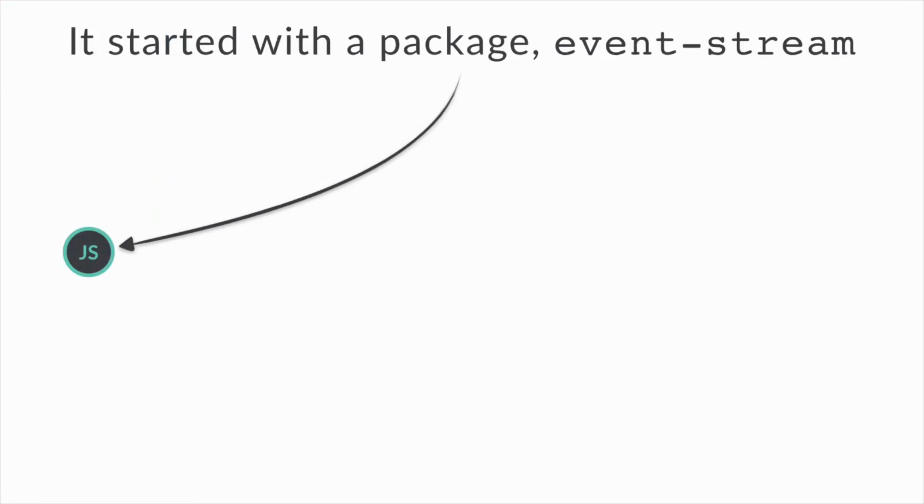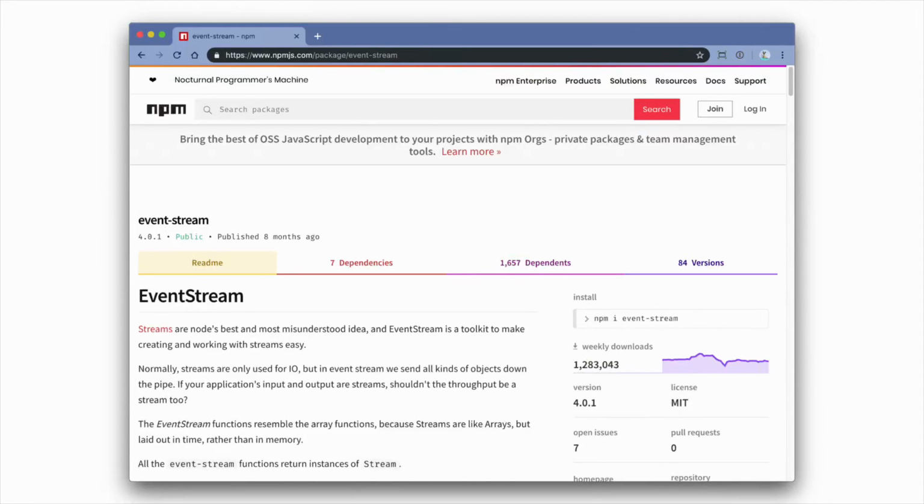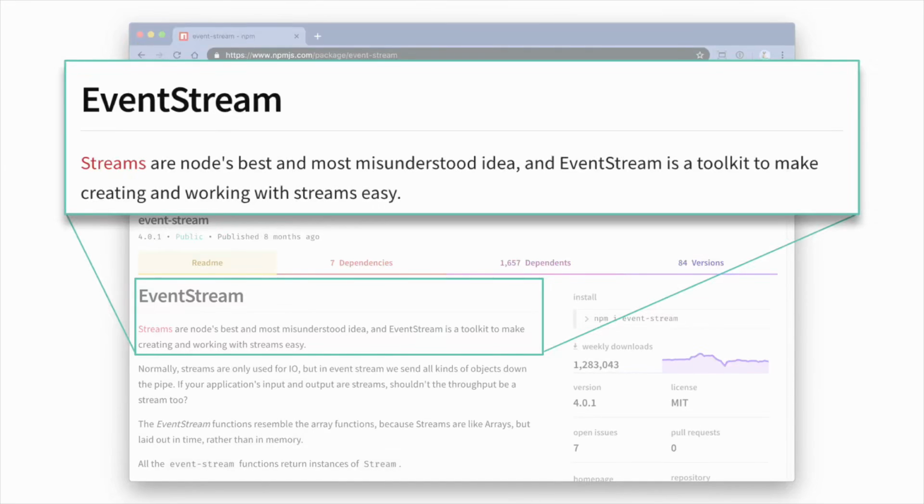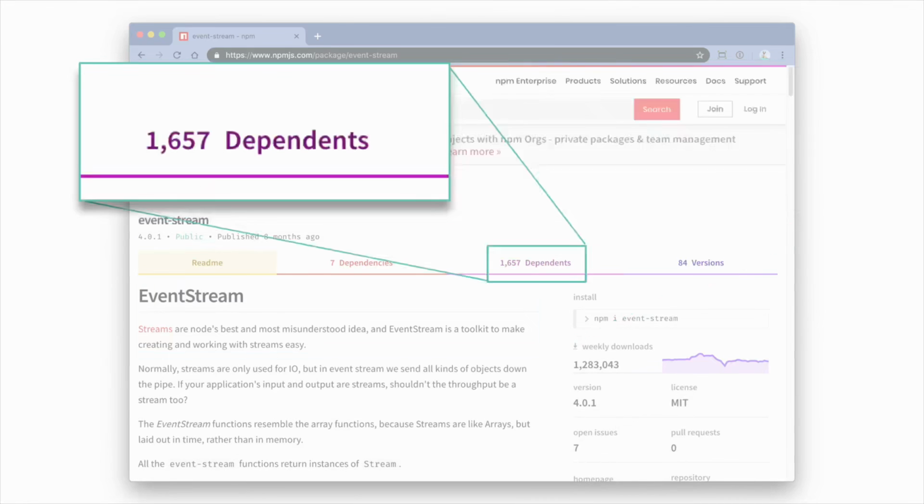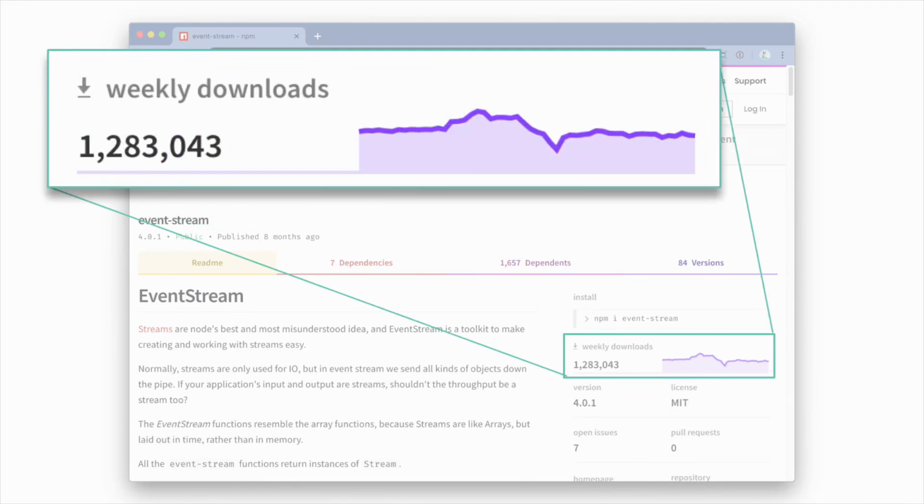It all started with a single package, event-stream. So event-stream is one of the earlier packages to have been created in the Node.js ecosystem based around the stream architecture. Streams are basic primitives in Node. They're very, very popular, kind of complex. So a tool like this built early on is going to become very, very popular very, very quickly. As of right now, it has over 1,500 direct dependents. Direct dependents of those projects certainly just spiral out of control. And it is downloaded 1.2 million times every single week.